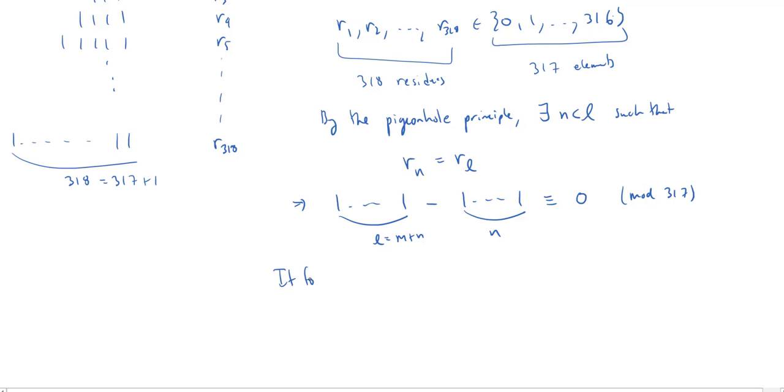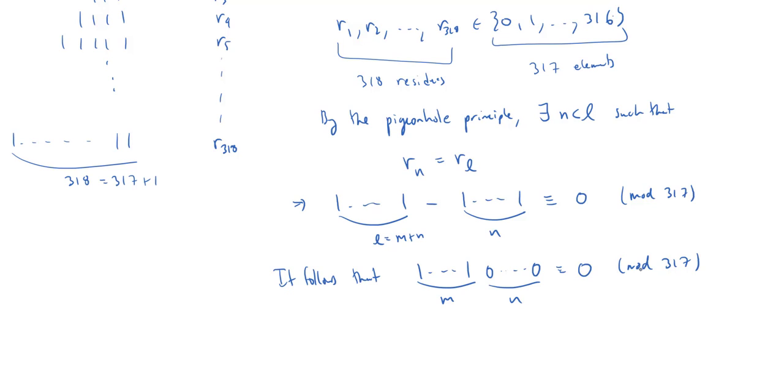So it follows that if I take M copies of 1, and I then take N copies of 0, that this is congruent to 0 mod 317. Because this down here is that difference, right? I've pulled off the N copies of 1 from the end, and I still have M copies of 1 at the beginning. All right, so using modular arithmetic and the pigeonhole principle, without actually doing a single division, we are able to show that there's going to exist some number of this form, which is divisible by 317.